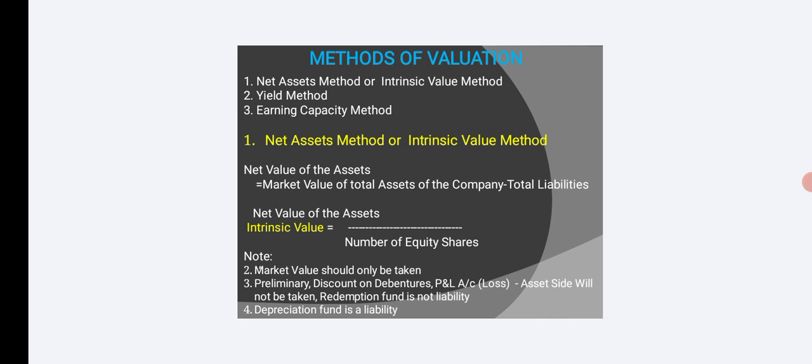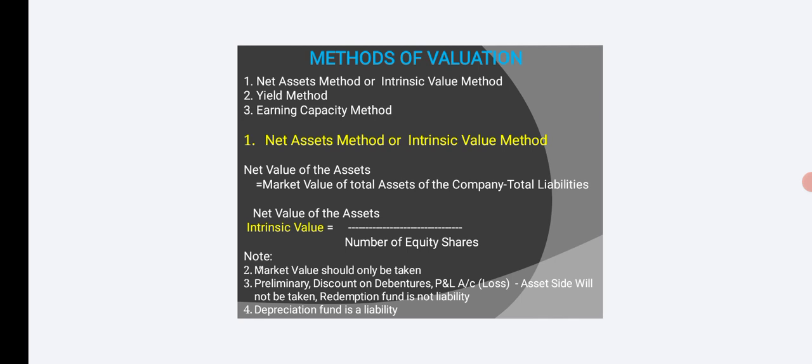Under the intrinsic value or net assets method, first we calculate the market value of assets in the company. Then we deduct the total liability from the total market value of assets. After deducting the liability value from the total assets at market value, we get the net assets.